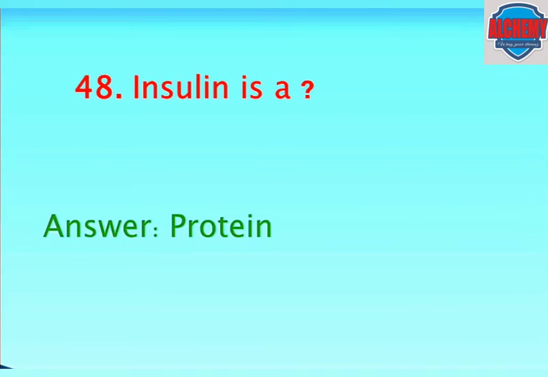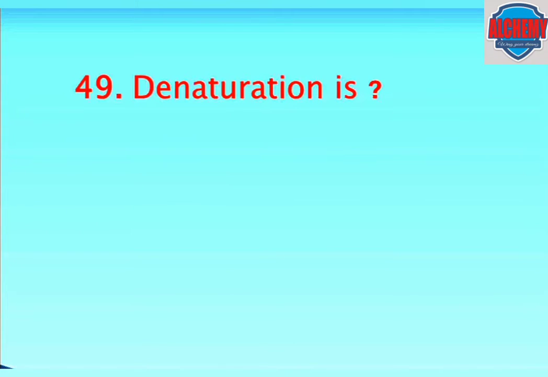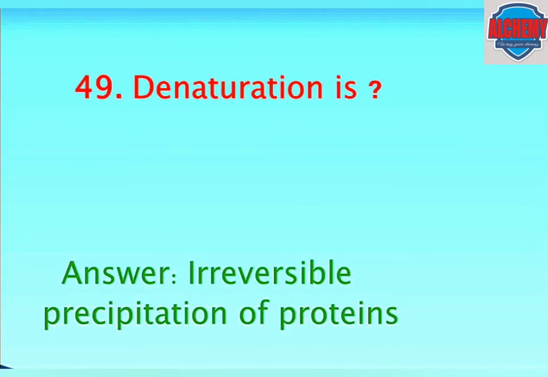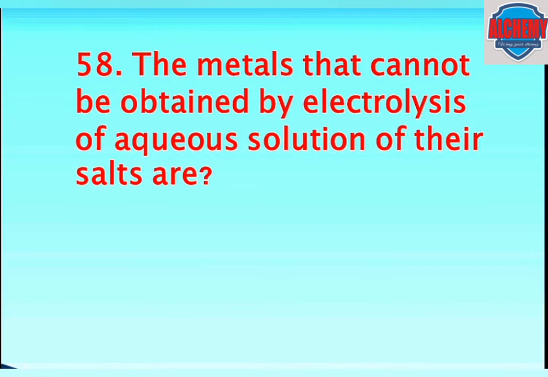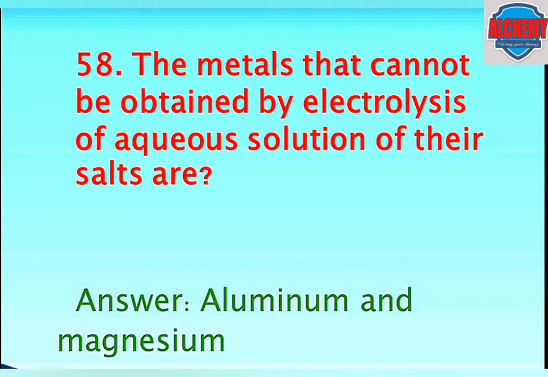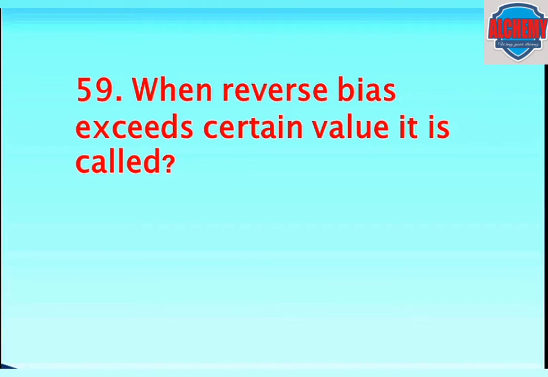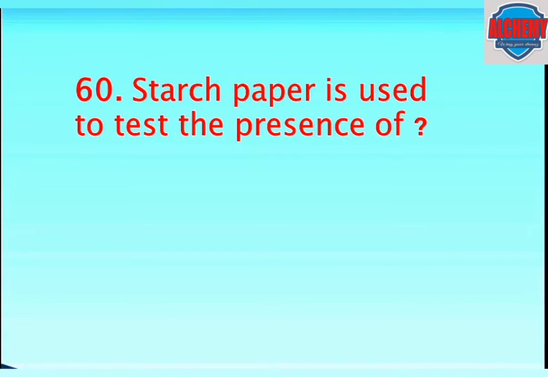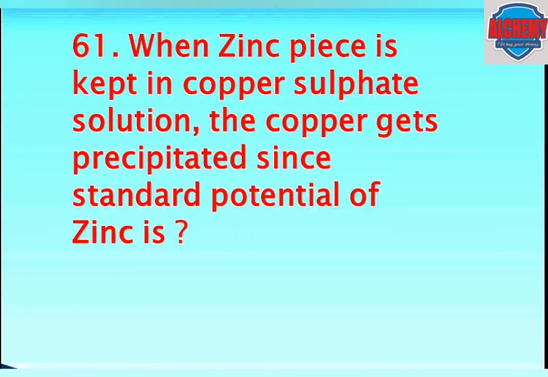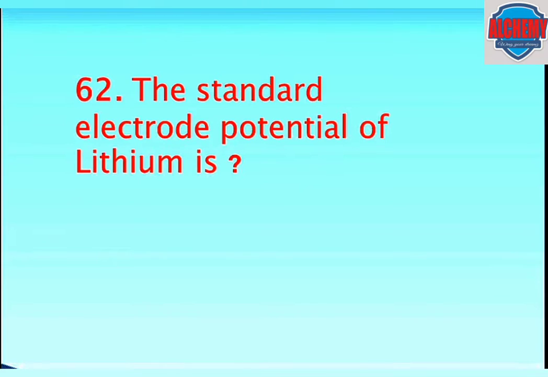Insulin is a protein. Denaturation is irreversible precipitation of proteins. Amino acids are non-volatile crystalline compounds. The metals that cannot be obtained by electrolysis of aqueous solution of their salts are aluminum and magnesium. When reverse bias exceeds certain value, it's called Zener breakdown. Starch paper is used to test the presence of iodine. When a zinc piece is kept in copper sulfate solution, the copper gets precipitated since the standard electrode potential of zinc is less than that of copper.